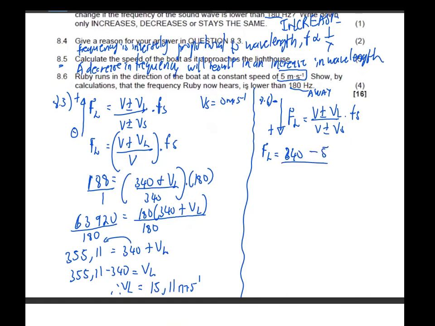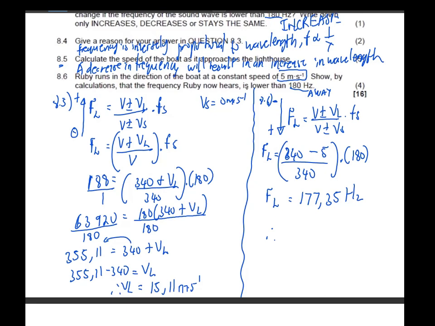Now, the speed of the source, it's still the lighthouse, so it's stationary. So 340, and there we go. The frequency of the source still emits the same frequency of 180 hertz. Now you simply grab your calculator and punch all of that: 340 minus 5 over 340, multiplied by 180. We find that our frequency is 177.35 hertz. And yes, it is true.